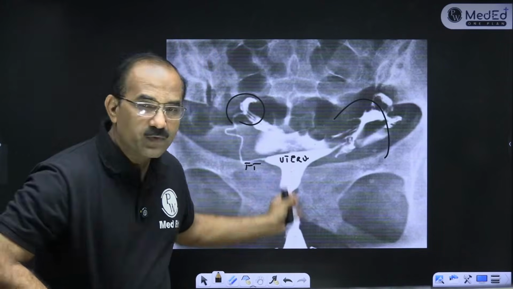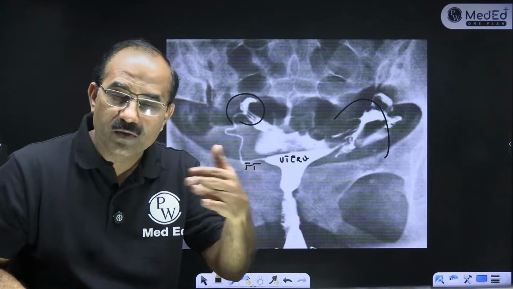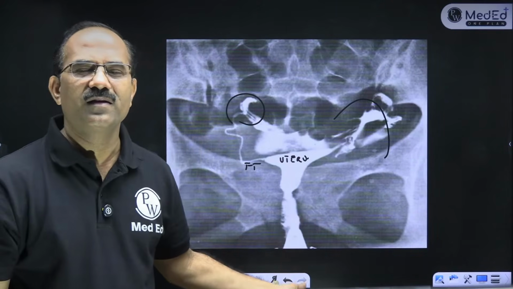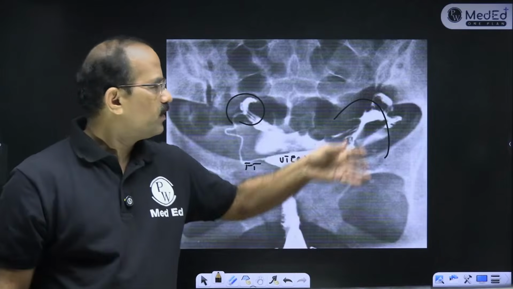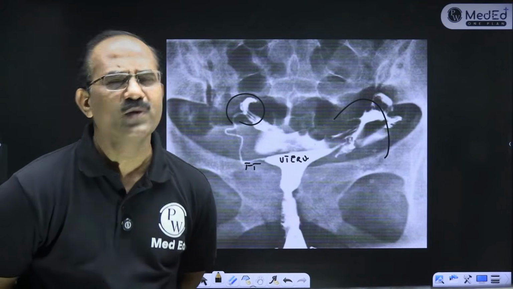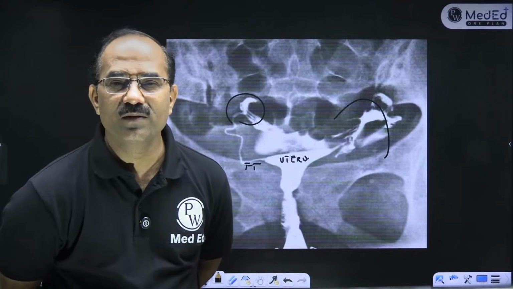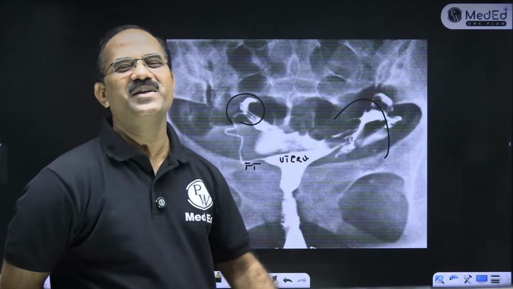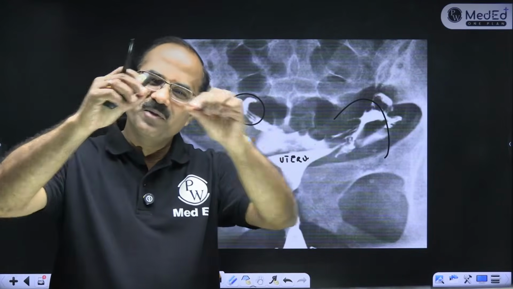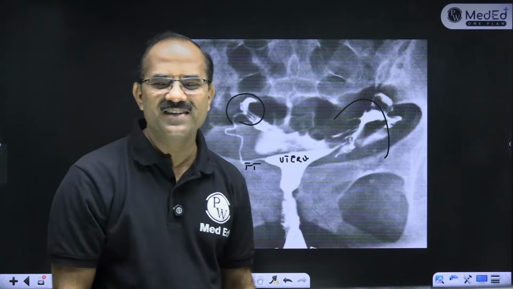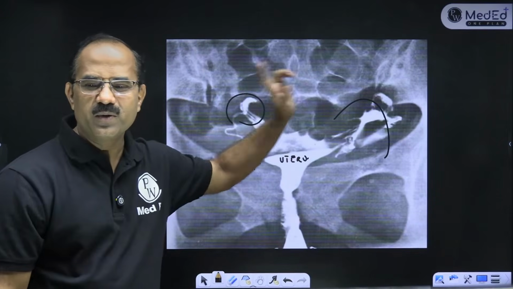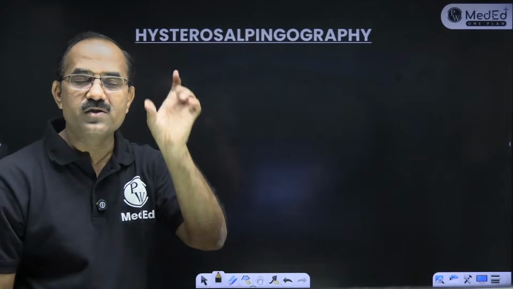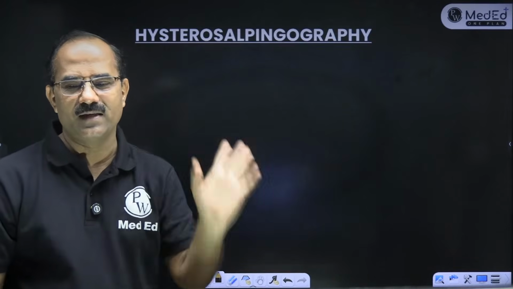Fine. So why is this investigation done? To check the patency of the fallopian tubes. If a patient is pregnant, we don't do this. When I ask why we do this investigation, some students say, sir, to see whether the patient is pregnant or not. If the patient is pregnant, why would we do this investigation? If the patient is pregnant, the fallopian tubes are intact. No confusion, no doubts. So this is hysterosalpingography, the name of the procedure. Hysterosalpingogram is the name of the X-ray.